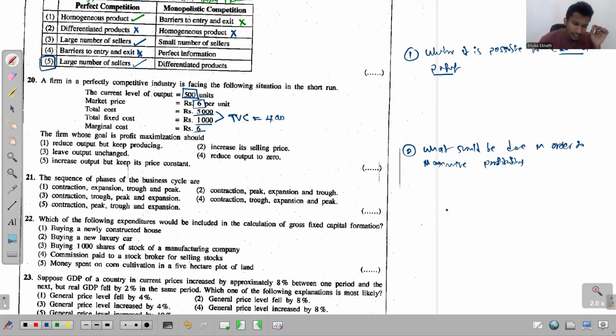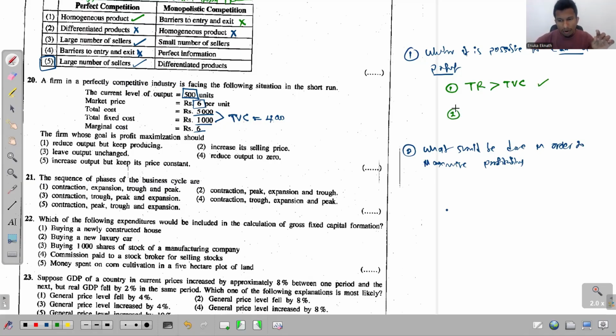So how do we check the first one? How do we see whether it's possible for this firm to earn a profit? There are two different approaches. The first one is you can see whether they are earning a total revenue higher than their total variable cost. If so, the firm is earning a profit.